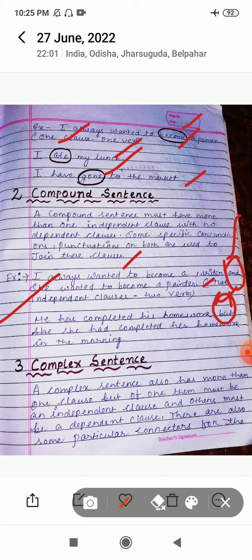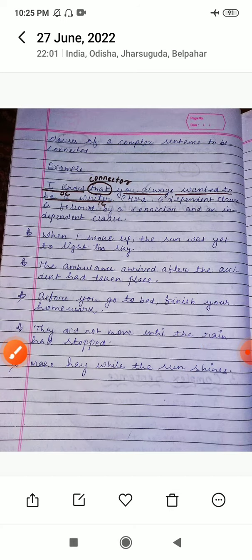Okay, and two verbs will be there. But in complex sentences there is more than one clause, and there can be an independent clause and a dependent clause. And there are also some particular connectors, meaning the conjunctions which should be there to join the sentences. Okay, a complex sentence needs to be connected.